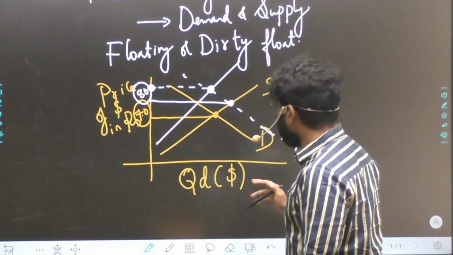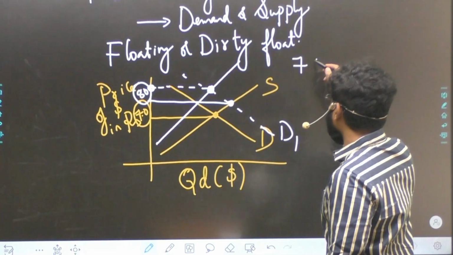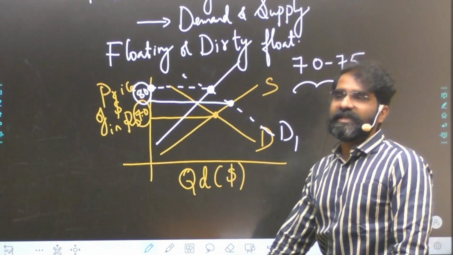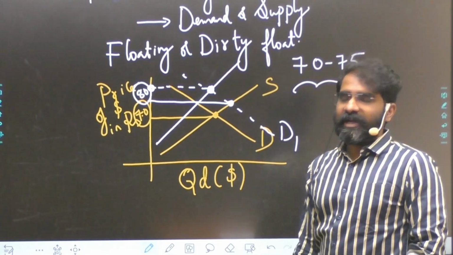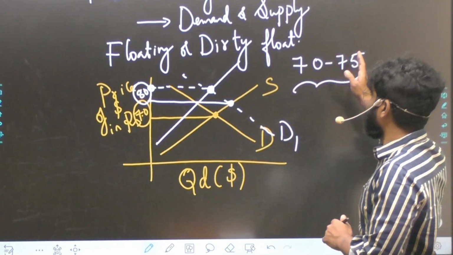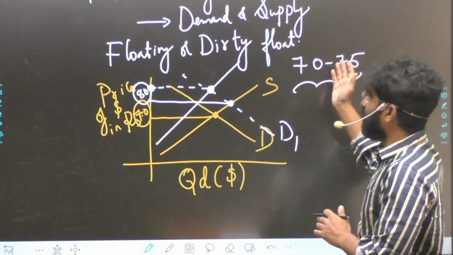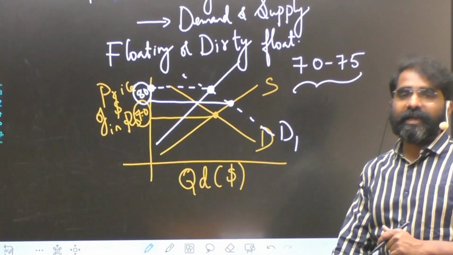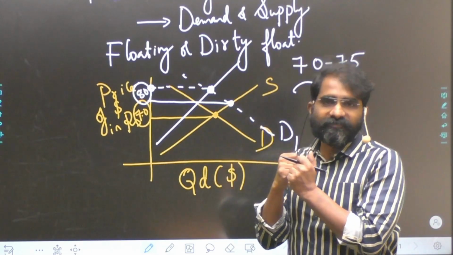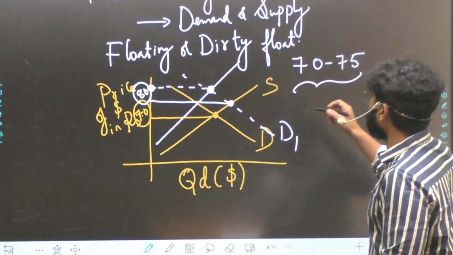But when I use the word dirty float, it means, let's say RBI is going to give a range of 70 to 75. As long as it is between 70 to 75, we are leaving things to the market. But suppose it depreciates above 75 or appreciates below 70, then RBI will interfere. RBI may inject dollars or remove dollars from the market. So this is what we call a dirty float.